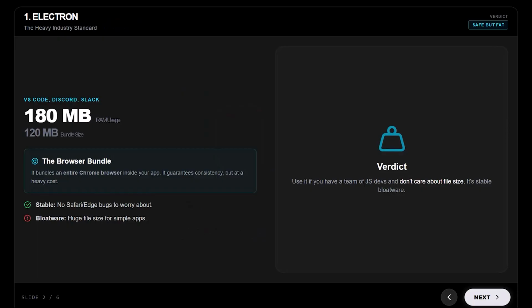The bad: it is heavy. My simple Hello World app was 120 megabytes and used 180 megabytes of RAM doing absolutely nothing. Verdict: use Electron if you have a team of JavaScript developers and you don't care about file size. It's bloatware, but it's stable bloatware.